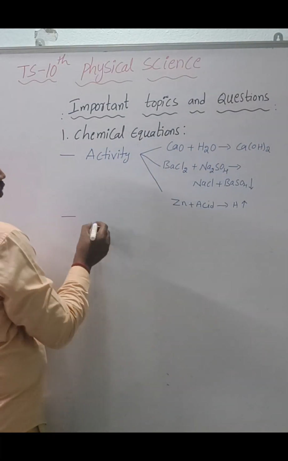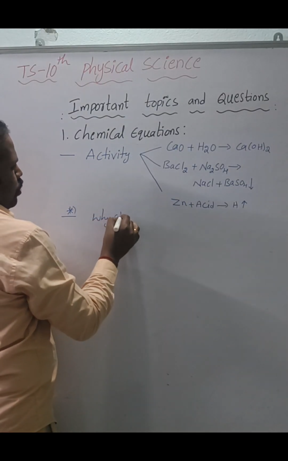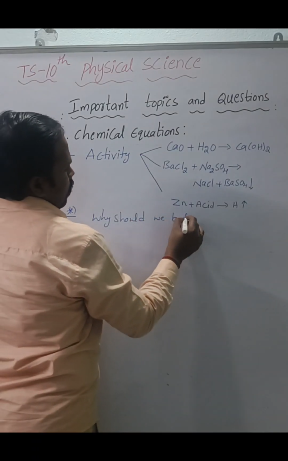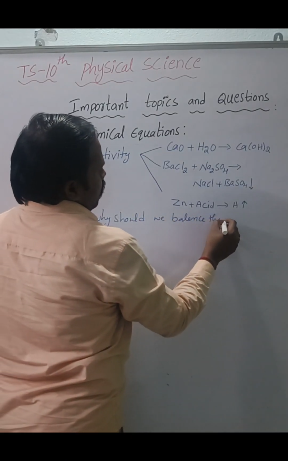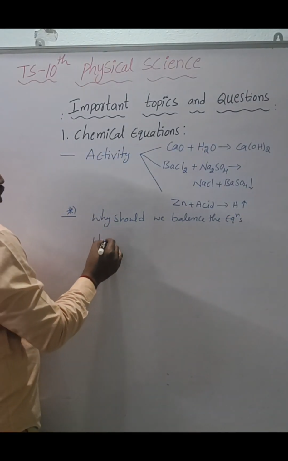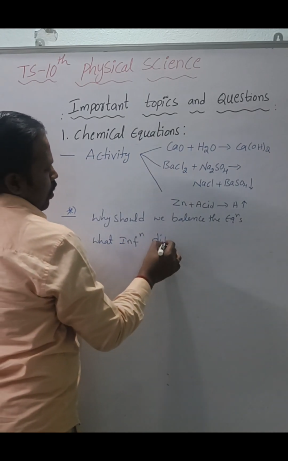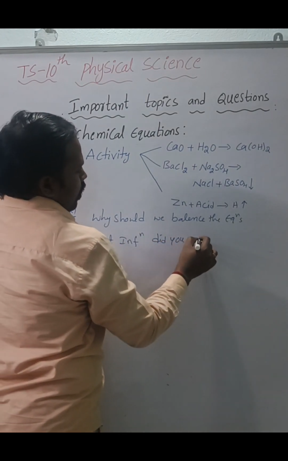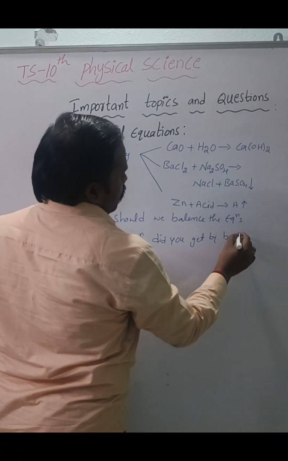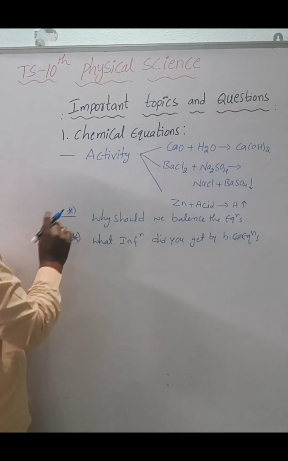Next, the most important questions are: why should we balance the equation, and what information did you get from balanced chemical equations? These two are the most important.